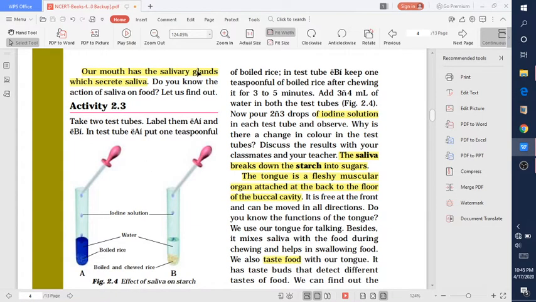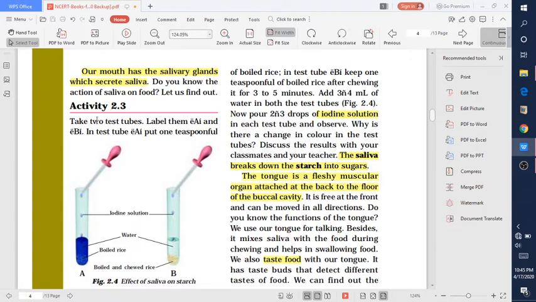Our mouth has salivary glands which secrete saliva. This saliva helps in the breakdown of starch into sugar. Starch is present in our food and it is broken down with the help of saliva into a simple sugar.